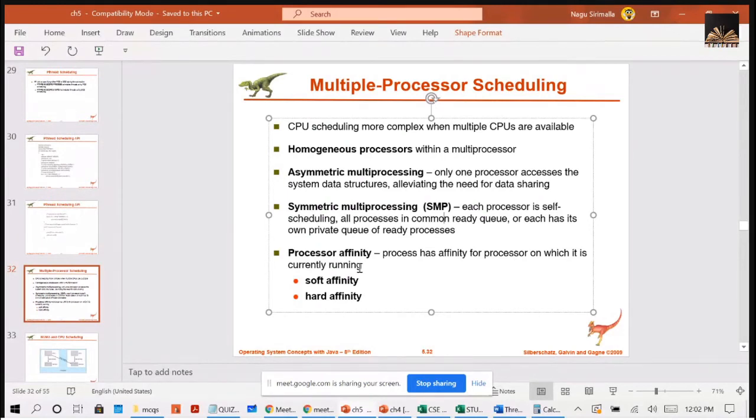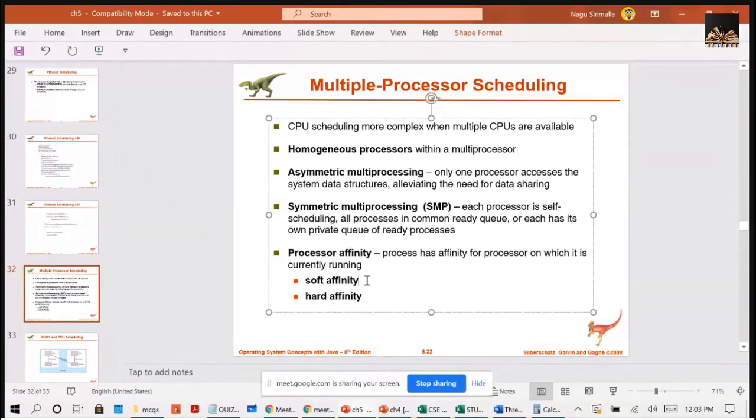Soft affinity means the operating system will attempt to keep a process on a single processor. Whenever a process is coming for execution, the OS will try to make sure that the entire process is getting executed in a single processor.